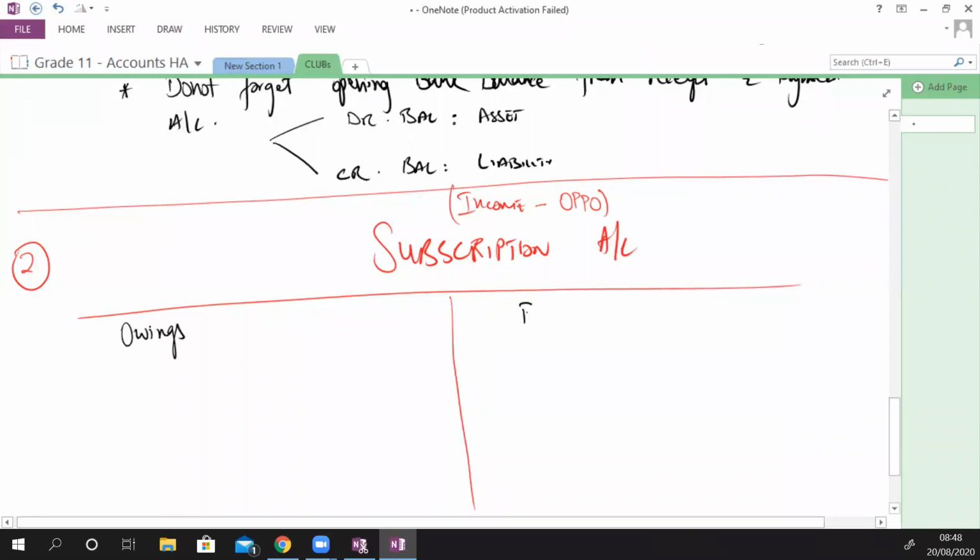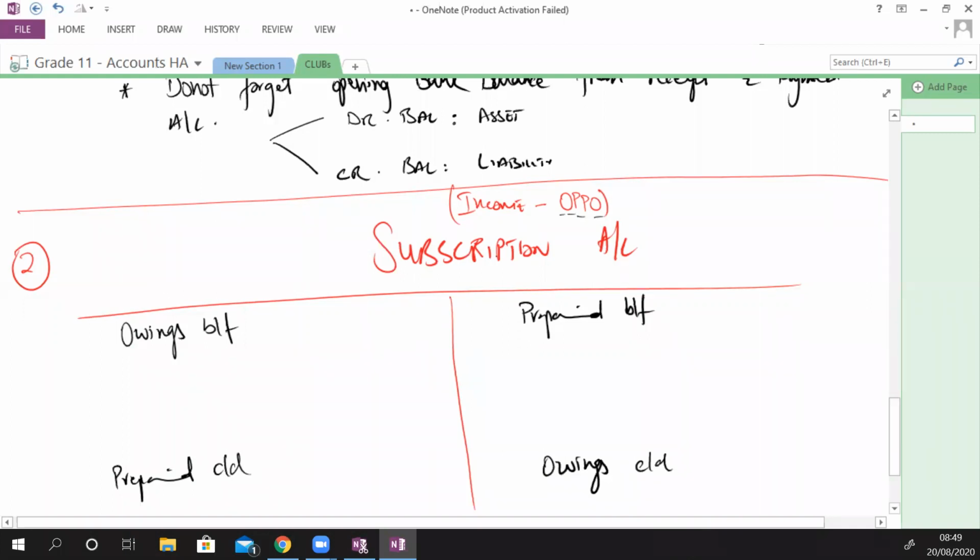Owings, prepaid, owings. Owings brought forward, prepaid brought forward, owings prepaid, prepaid owings, prepaid carried down, owings carried down. Okay.